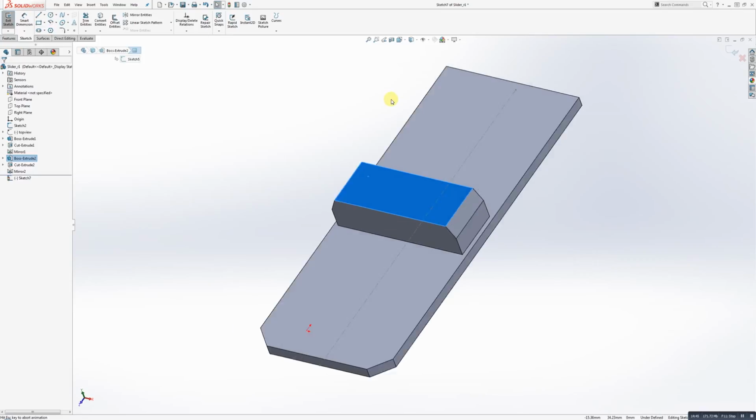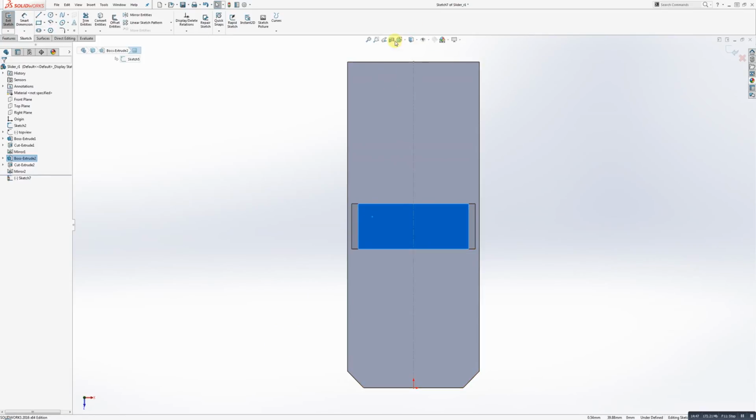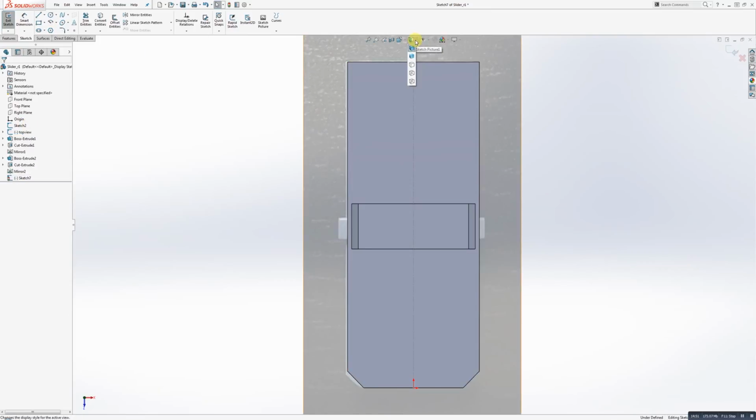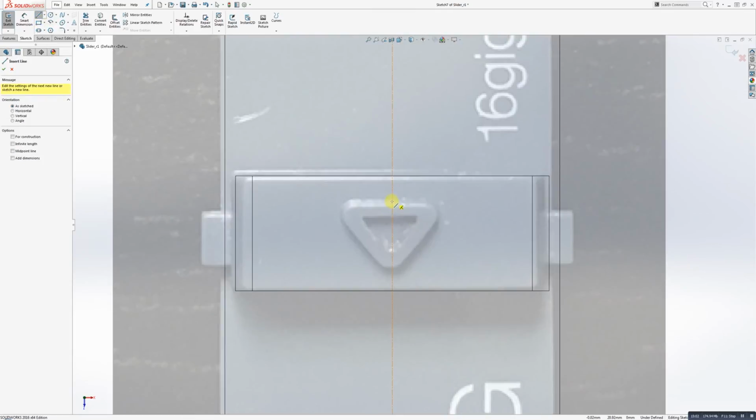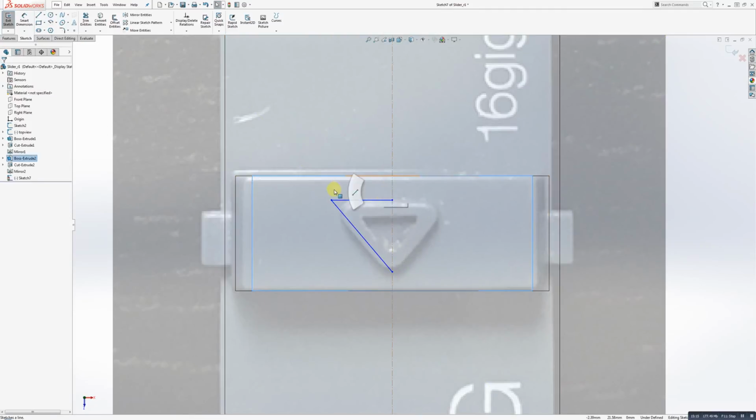All right, so I'm starting up a sketch. I need to show my image again, and I'm just going to draw this triangle. So I'm going to use a line tool, and I'm going to eyeball this. Click, and again, we always just block it out. So I'll draw half of it. I'll put a center line.